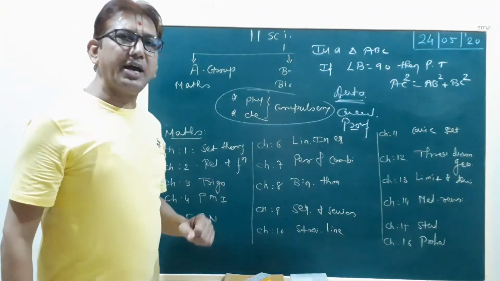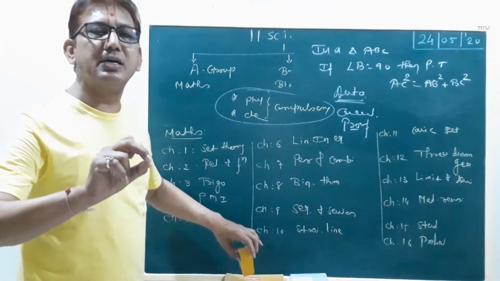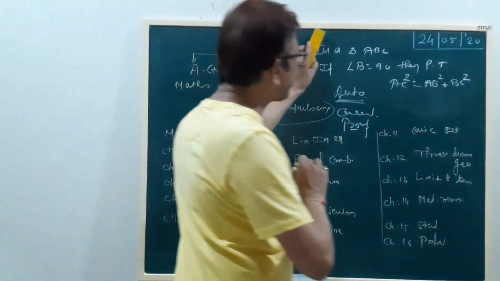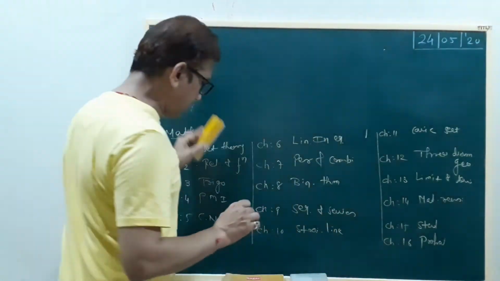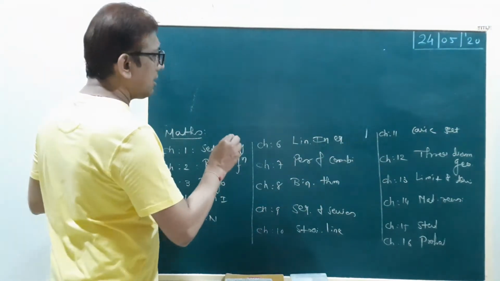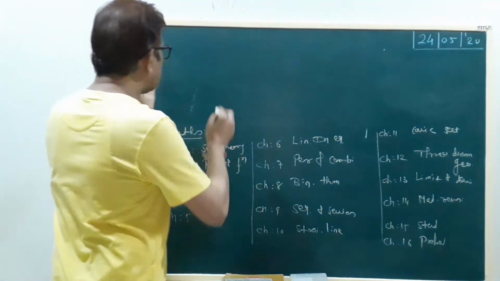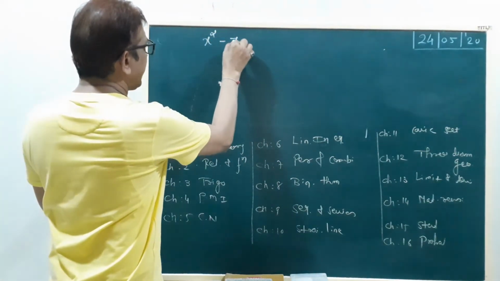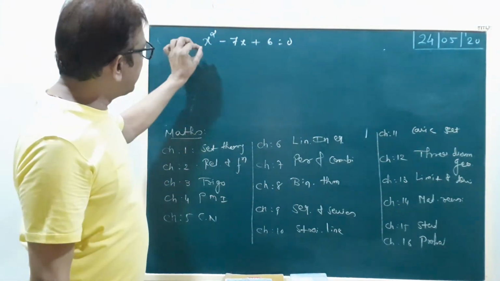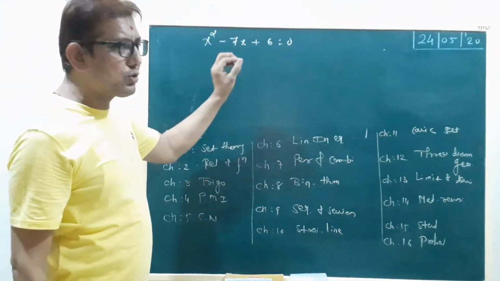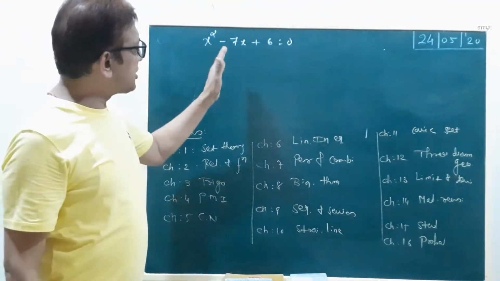Then chapter number 5, complex number and quadratic equation. Some information is here. We give the example of a quadratic equation you have studied in 10th standard. Suppose x square minus 7x plus 6 equal to 0. You can solve it by the factorization method and also by the discriminant method.